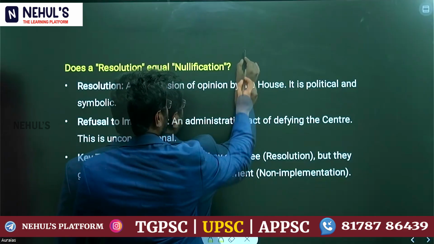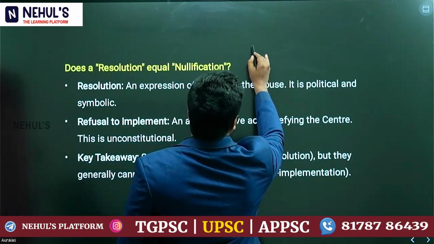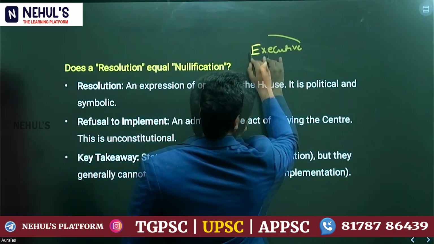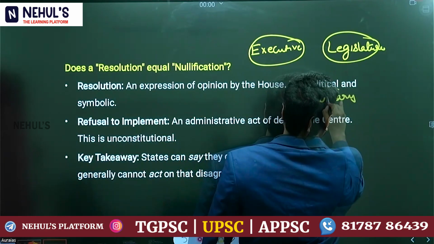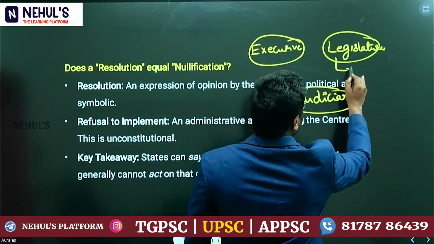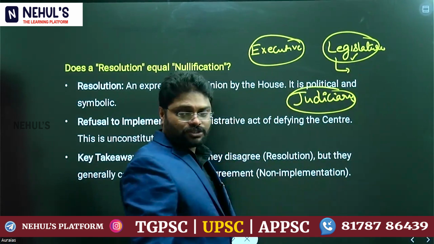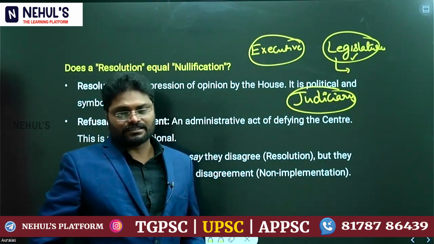You must know that at the state level, we have executive, legislature, and judiciary. Three organs are there. Here, the assembly constitutes the legislature in the separation of powers.